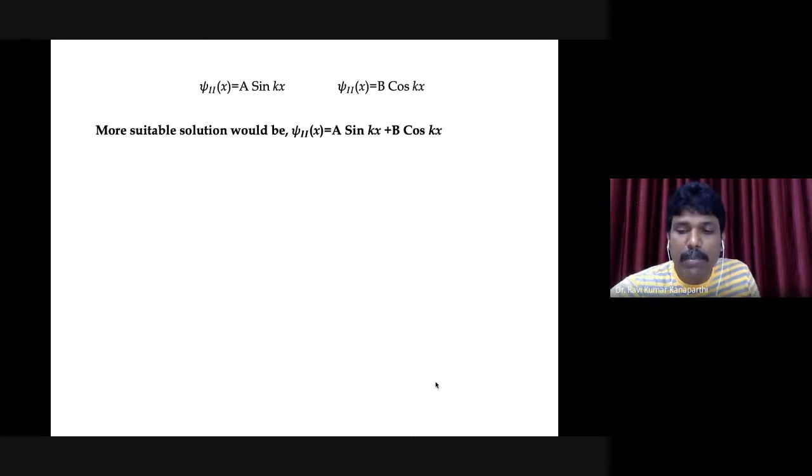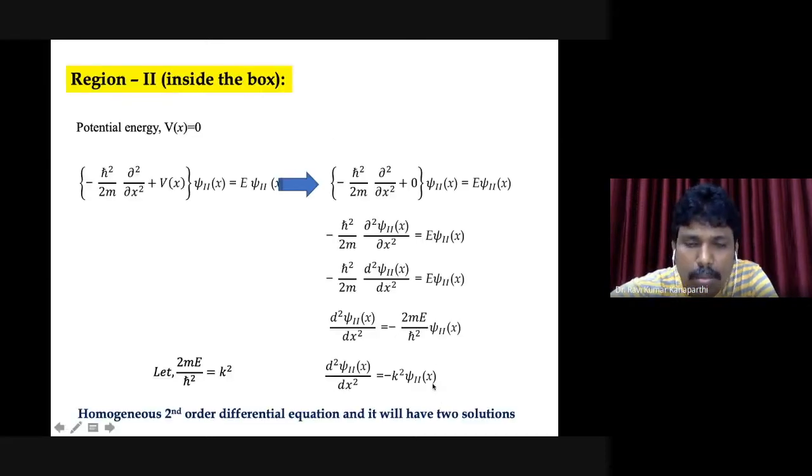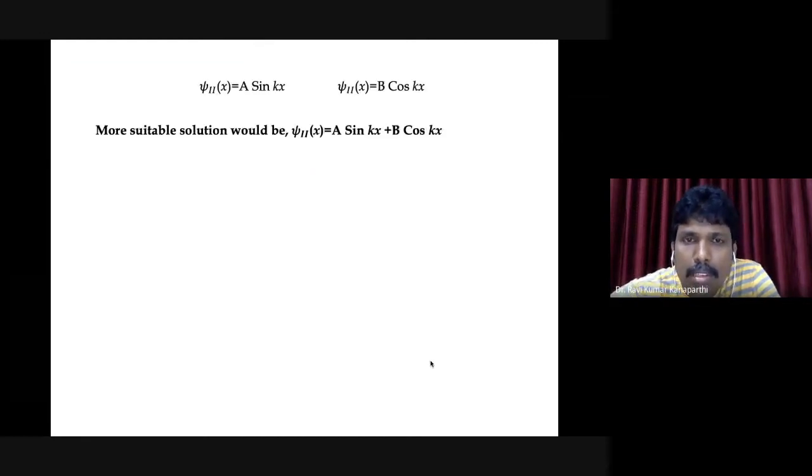You can guess any mathematical function. You go back and see here, this is the differential equation, right? You can guess any wave function or any mathematical expression that satisfies this differential equation. You can guess anything. And of course, you can take exponential functions, for example e to the power minus ikx, or plus ikx you can take it.